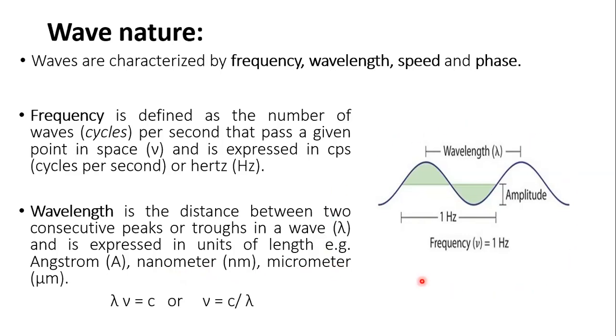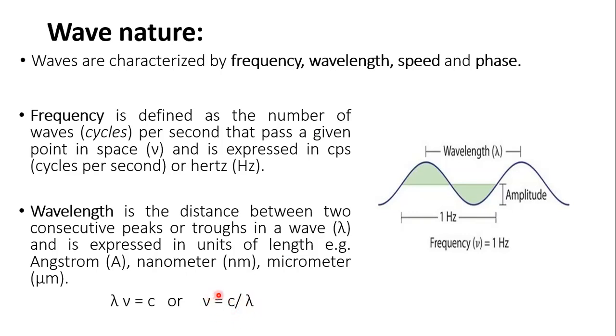So from this image, we can clearly see the distance between two peaks or crests is the wavelength lambda, whereas one complete cycle of one wave corresponds to the frequency, that is 1 hertz, indicated in this picture. And both frequency and wavelength are generally related to each other through the relationship lambda mu is equal to c, where c is the velocity of light. After rearranging this equation, we can get a new expression, that is mu is equal to c upon lambda.